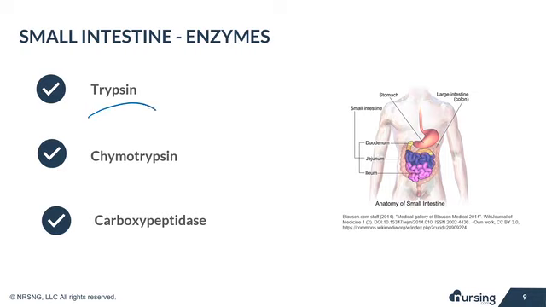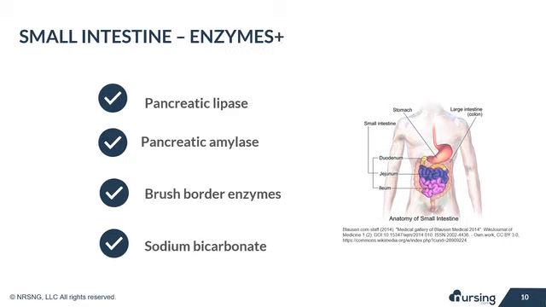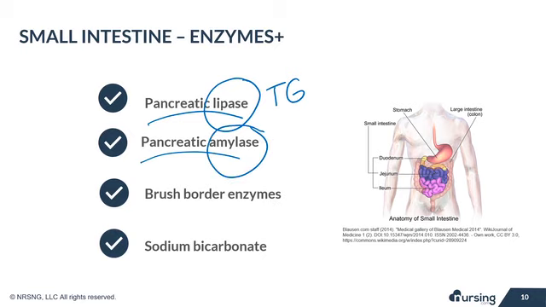Trypsin is an enzyme that's activated from its inactive precursor trypsinogen, and it breaks down proteins. Chymotrypsin is also activated from its precursor chymotrypsinogen and breaks down proteins too. Carboxypeptidase is a protease that takes off the terminal end of the amino acid group from a protein. Both pancreatic lipase and pancreatic amylase are enzymes produced by the pancreas. Pancreatic lipase breaks down triglycerides into di- and monoglycerides. Pancreatic amylase breaks down starches into smaller chains.